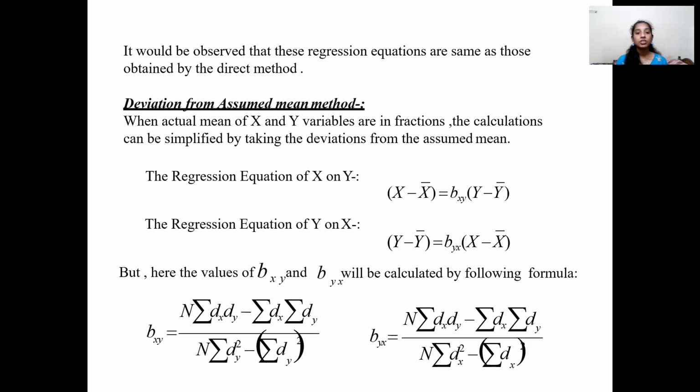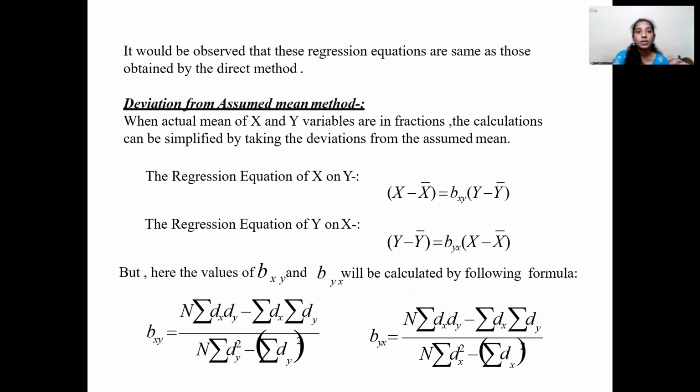But here, the values bxy and byx will be calculated from the following formulas. bxy equals n into summation of dx into dy minus summation of dx into summation of dy, divided by n into summation of dy square minus summation of dy whole square. And byx is given as n into summation of dx into dy minus summation of dx into summation of dy, divided by n into summation of dx square minus summation of dx whole square.